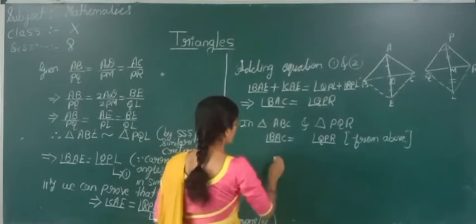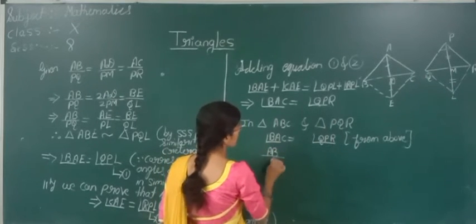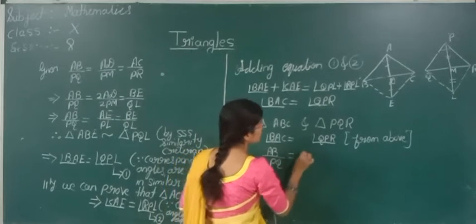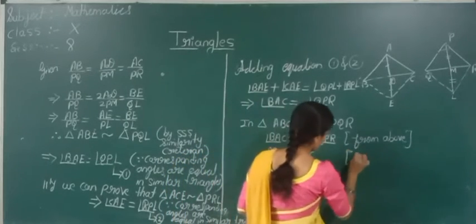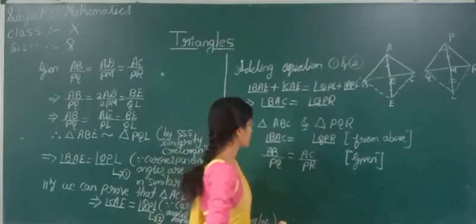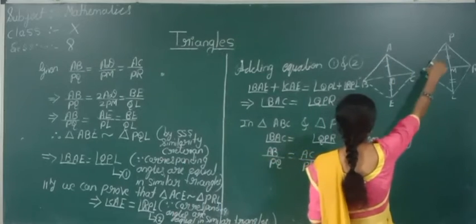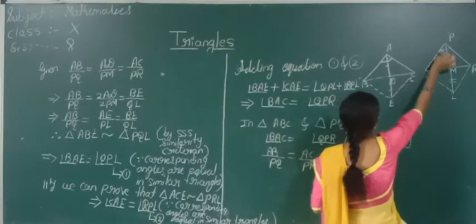We know that it is given in the question, AB by PQ is equal to AC by PR. This is nothing but given. See here, AB by PQ is equal to AC by PR, and here the angle is included.